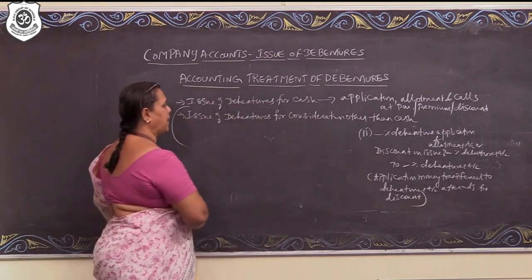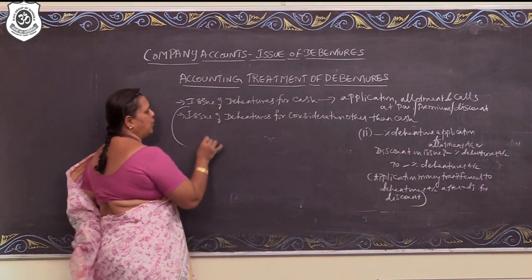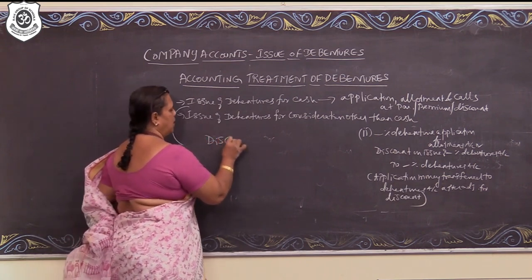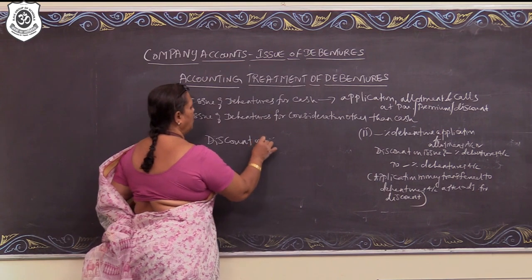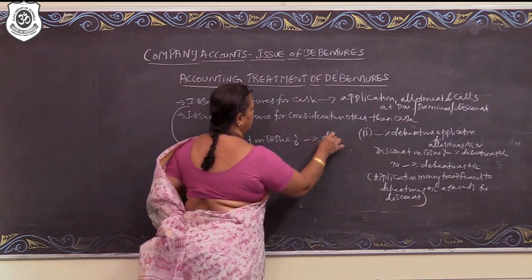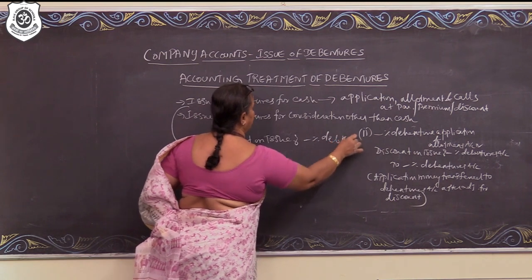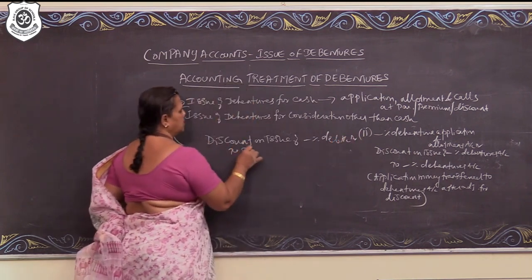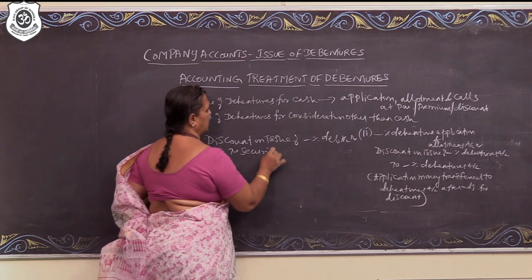So, discount will be primarily written off against securities premium reserve account. So, discount on issue of dash % debentures account debit to securities premium reserve account.